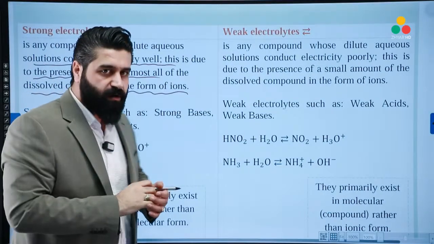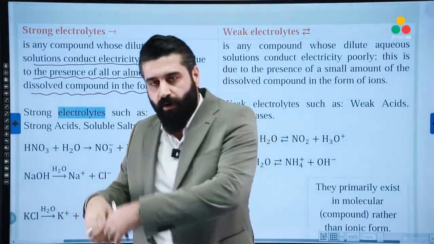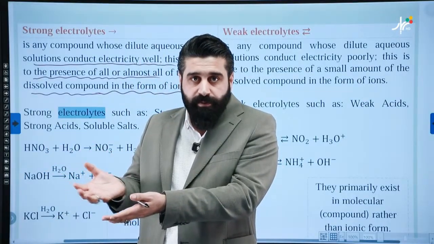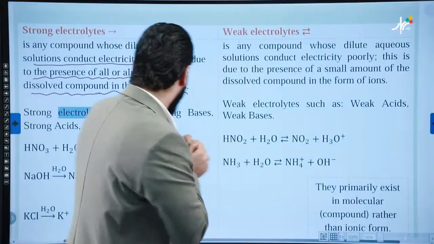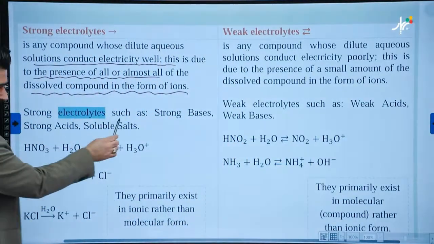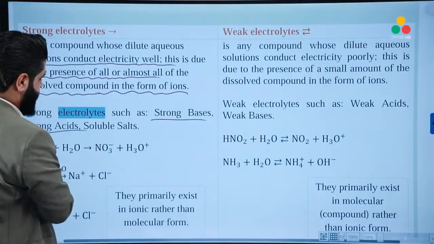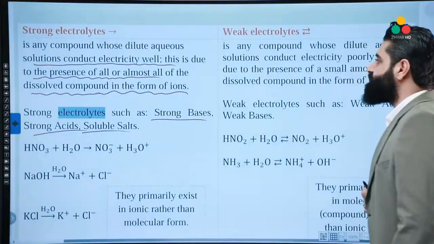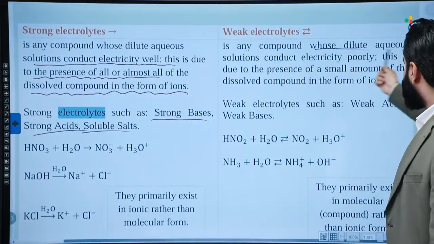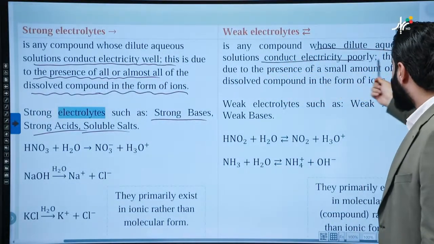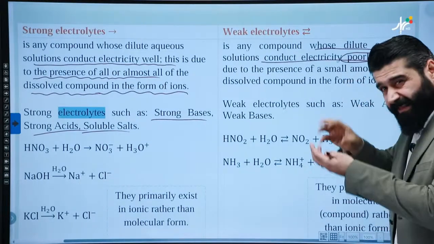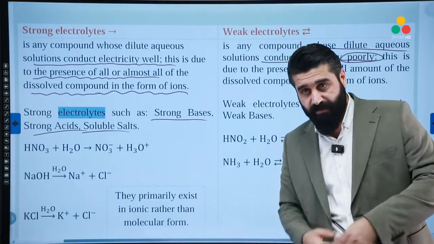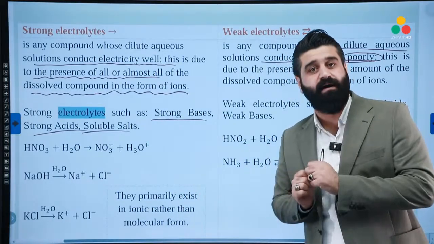It means if we dissolve a strong electrolyte in water, all the amount of the dissolved substance, or almost all of it, will be converted into the form of ions. Example: strong bases, strong acids, and soluble salts. These are strong electrolytes. But a weak electrolyte is any compound whose dilute aqueous solution conducts electricity poorly. It means we get fewer ions, because only a small amount of the dissolved substance is converted into the form of ions.